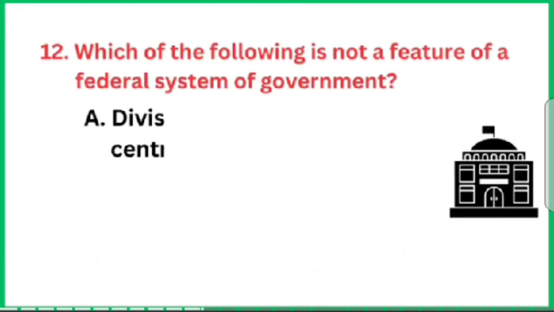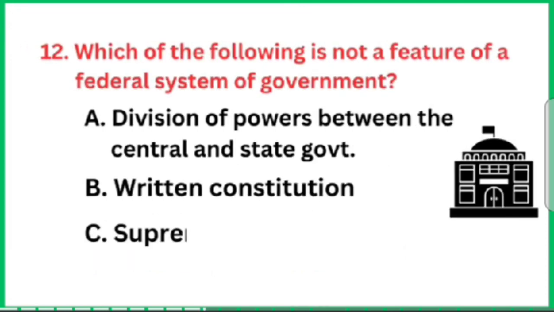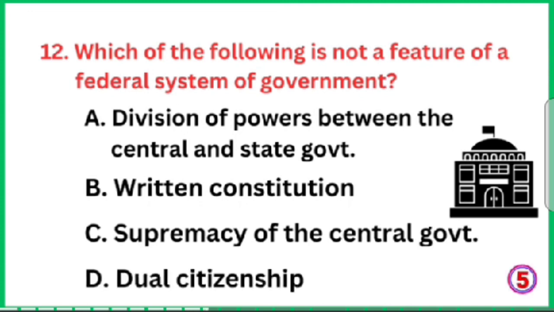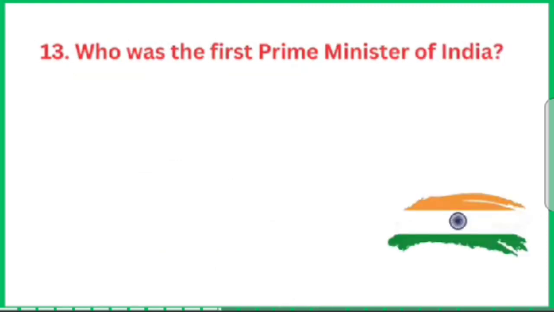Question number 12. Which of the following is not a feature of the federal system of government? Option number C is the correct answer, supremacy of the central government.